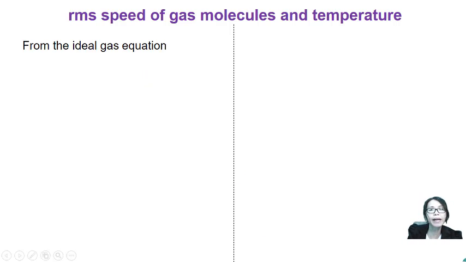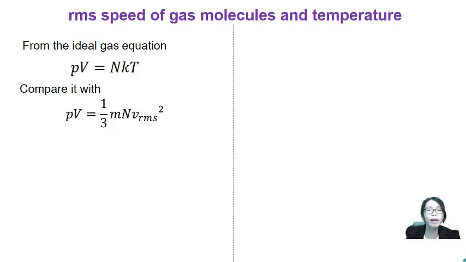So from the ideal gas equation, PV equal to NkT. Then just now, we have another equation for PV. So we compare it with this one. PV is 1 over 3 mN vrms squared. So equalize these two terms. Samakan dua-dua ni. So NkT will equal to 1 over 3 mN vrms squared.